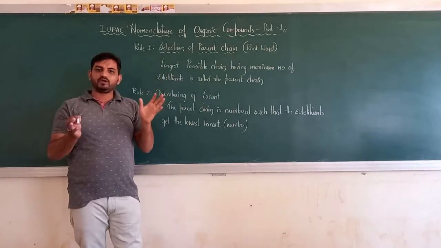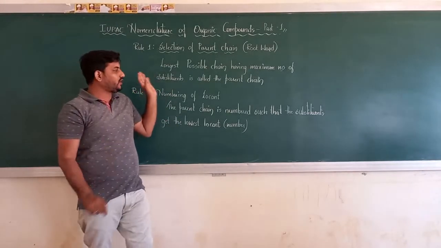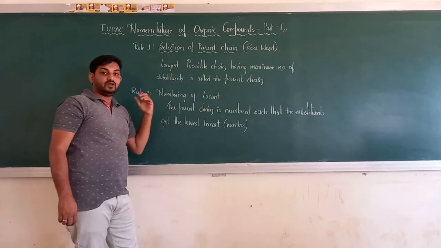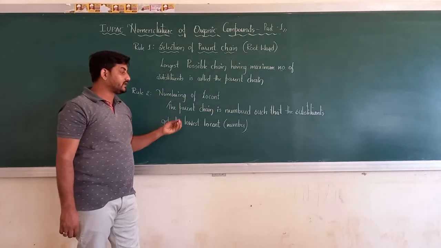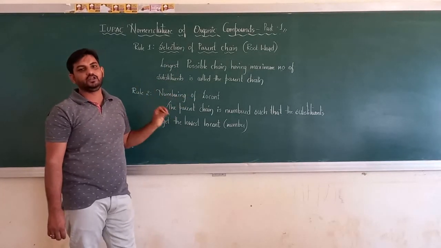In the compound given to you, whether it is straight, branched, or however it is, you have to select the longest chain. Once you select the longest chain, then you have to number that chain. How should you number? When you number, the substituent must get the lower number.